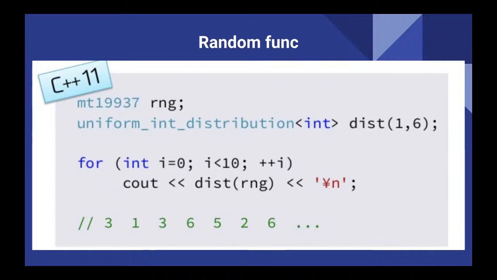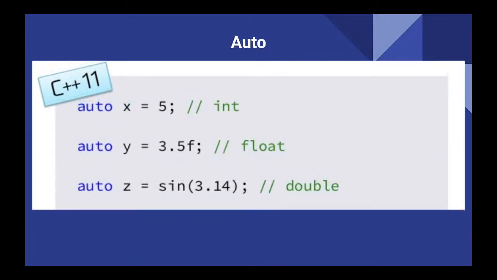It used to be that the random function always gave us almost a fixed number, but now this is a real random function. You need to use the include random, and then it will give us that. And also auto. It's like JavaScript, for example, var x equals 5, like that. So auto is inferred.